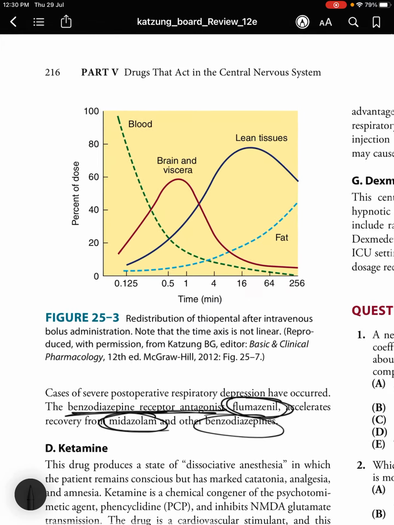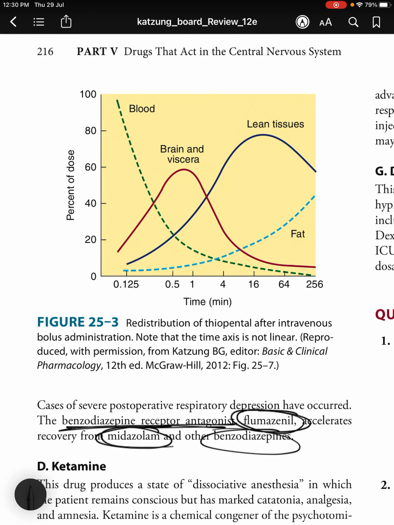Here you can see redistribution of thiopental after intravenous bolus administration. You need to note that the time axis is not linear. Here you can see the percent of dose. As the percent of dose in the blood decreases, as elimination is happening, its concentration in the fat increases.